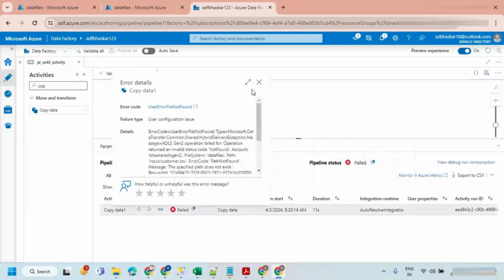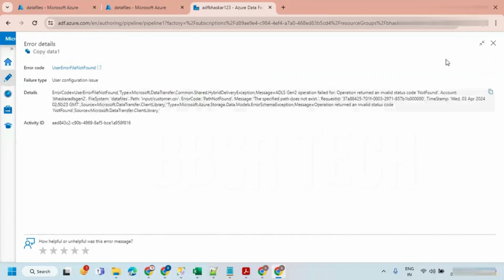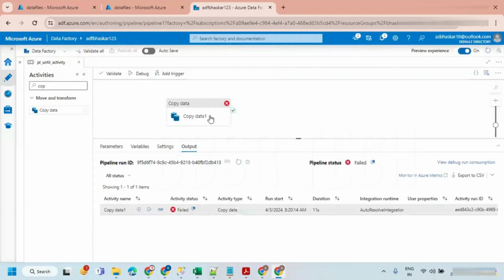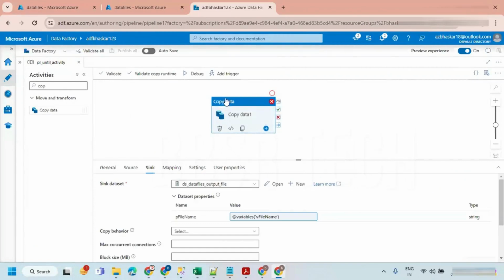What is the error we are getting here? File path not found. The error code is file path not found, because the file customer.csv is not available. You have customer1.csv.